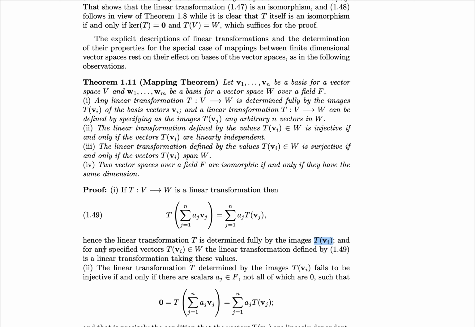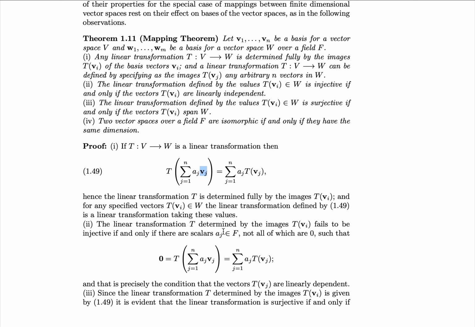And we'll note that for any specified vectors T of vi within W, the map defined by this is a linear transformation taking these values. That is, choose any vectors in the image. We can figure out what they are by decomposing them into this linear combination and then figuring out what their pre-image is by figuring out what the vj's are.